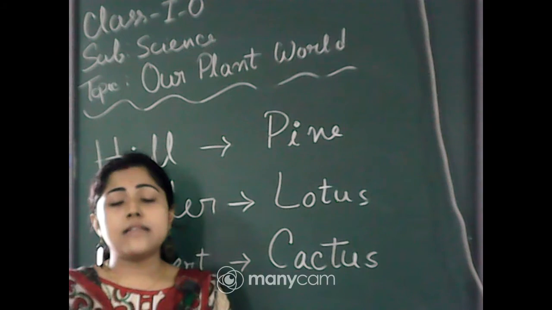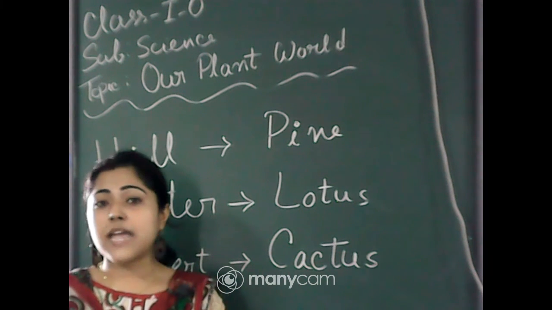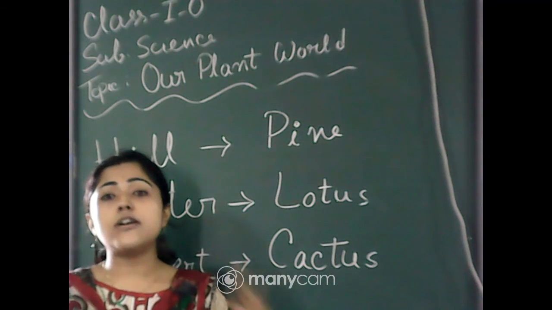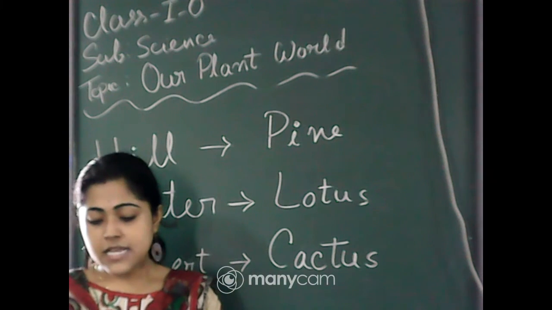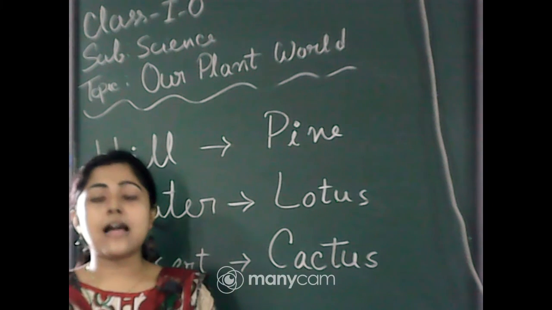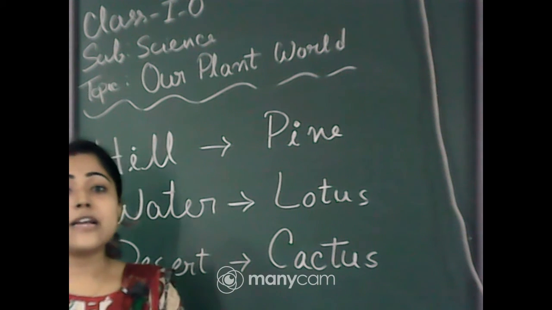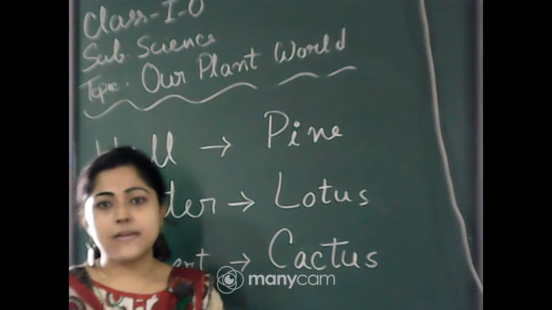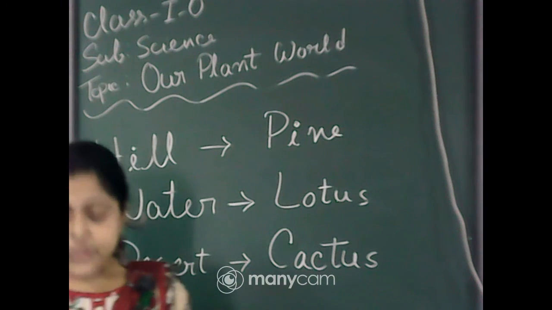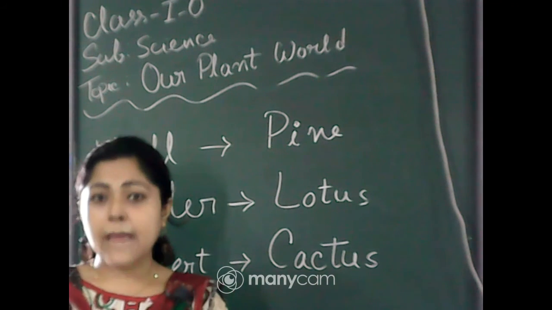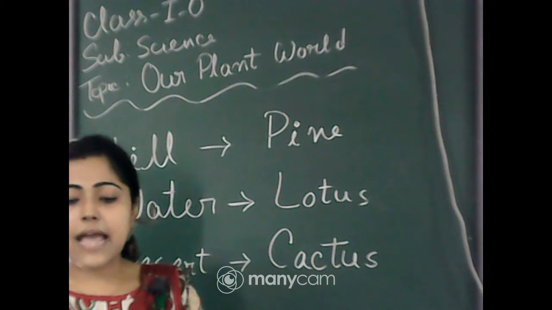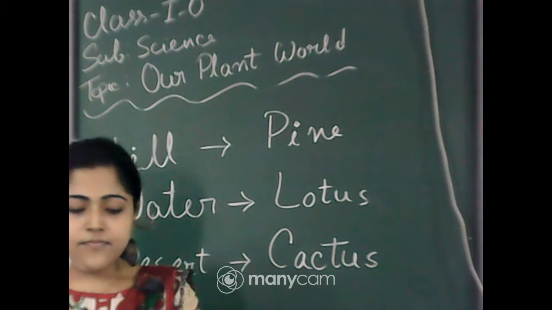The names of those parts are stem, root, flower, fruits and leaves. These are the main body parts of the tree, and we can call them external body parts also. So they are roots, stem, flower, fruit and leaves.